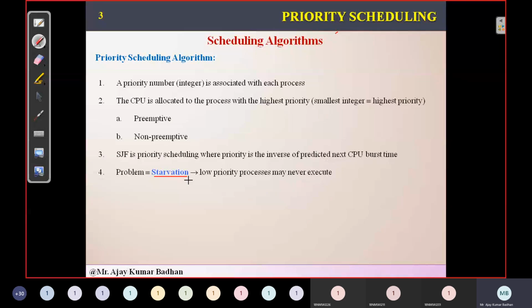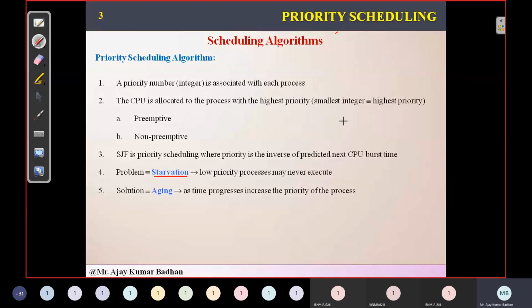So how can these people get a chance to do their task completely? Here we are using a technique called aging. So the solution for this is aging. What aging actually does is, whichever low priority process is there, it will try to increment its priority every certain time. Maybe 15 seconds, 15 minutes, whatever it is.